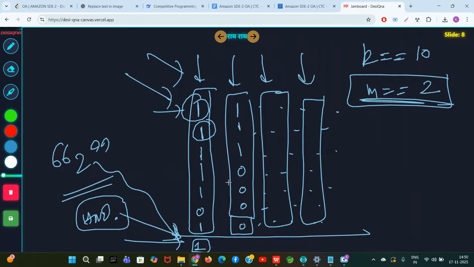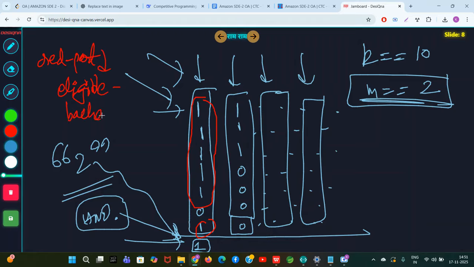Now what will you do? Now you have extra options. When you have extra options, now what you do is you declare this full set as eligible. This red part you select as eligible. They are eligible bachelors. When everything is overflowing, you call them eligible bachelors.